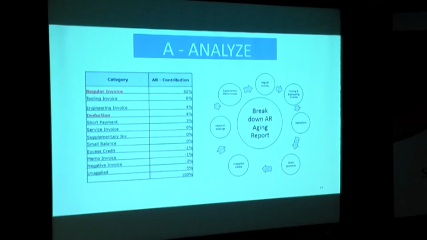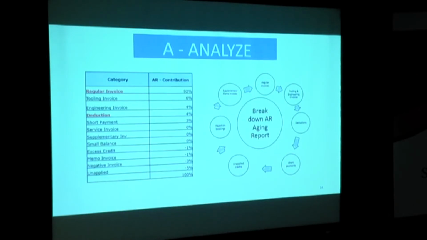The overall AR aging report is split into many categories: the regular invoices, the tooling invoices, supplementary invoices, deductions, stored payment, and unapplied cash. Unapplied cash here means some customers make a payment but do not give the details of that particular payment, so it is not possible to clear the outstanding details from the aging report.